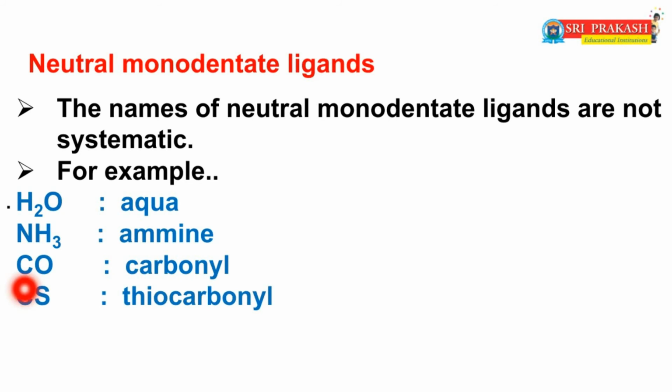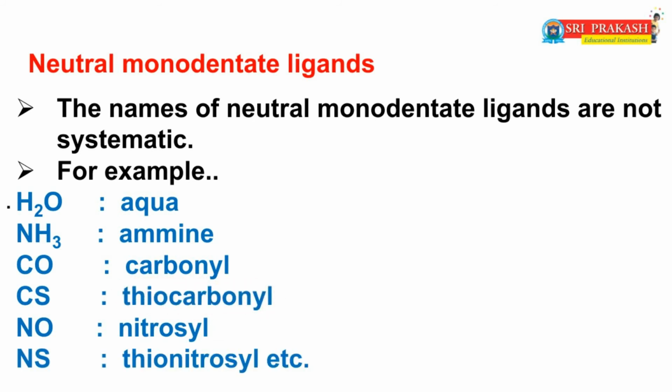Next one is CS, thiocarbonyl. Next, NO. The actual name of NO is nitric oxide, but in coordination or complex compounds, the name of NO is nitrosyl. NS, thionitrosyl, etc. These are all neutral monodentate ligands because they only contain lone pairs of electrons but do not contain any charge.